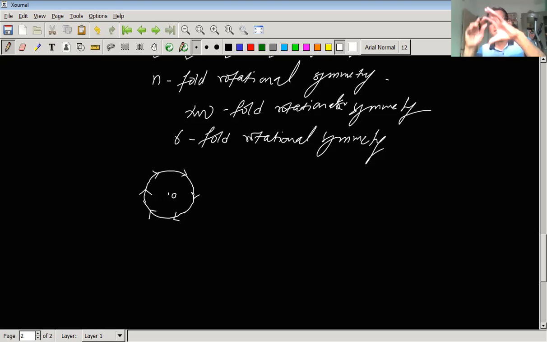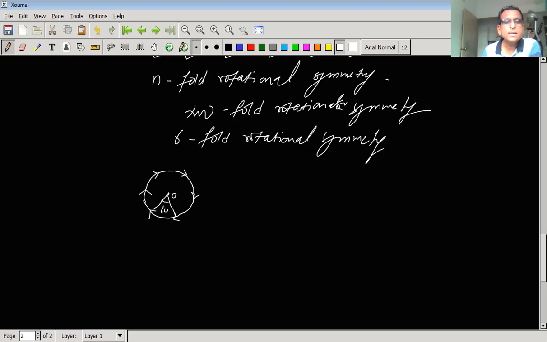Take a disc with markings made in this manner, and it is able to rotate about the axis passing through the center. Then what we see here is that if we join any 2 points, this angle happens to be 60 degree.